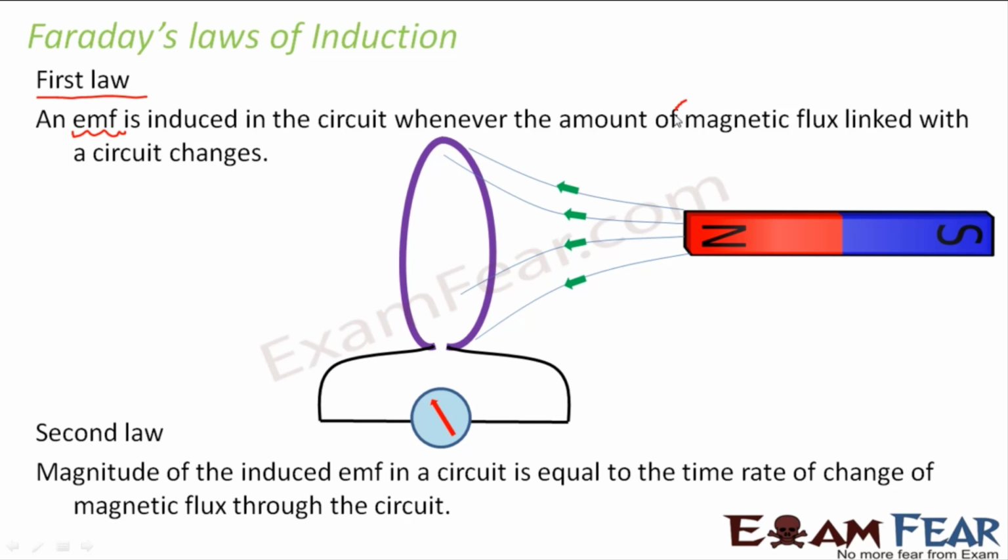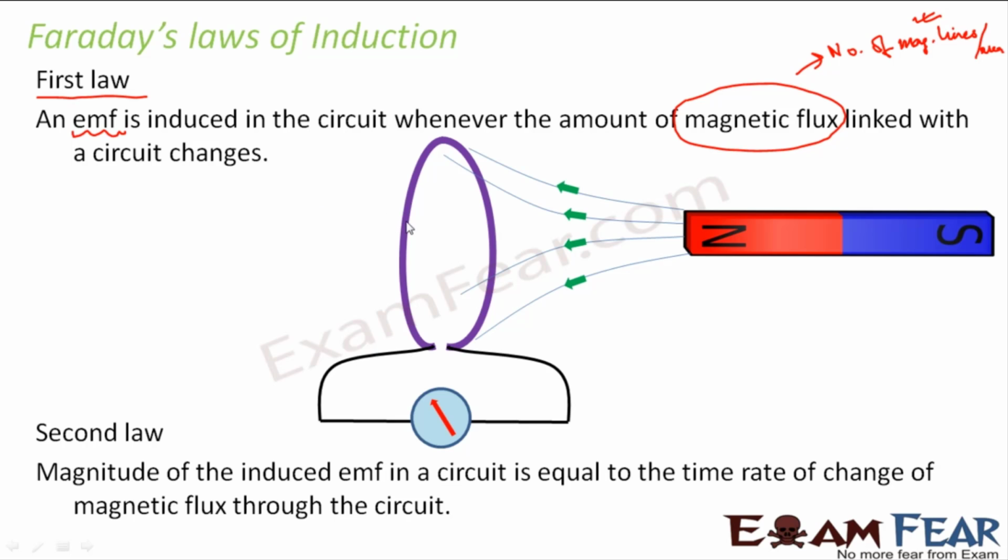So now you have a new term here. What is magnetic flux? Magnetic flux is nothing but number of magnetic lines per unit area. So number of magnetic field lines per unit area. So this is a bar magnet, so you will have magnetic field lines in this fashion, right? So the moment you move this magnet nearer to the coil, what happens? The magnetic lines of force entering this wire increases. So therefore the amount of magnetic flux linked with this circuit changes, and as a result EMF is induced and current is induced in the coil.